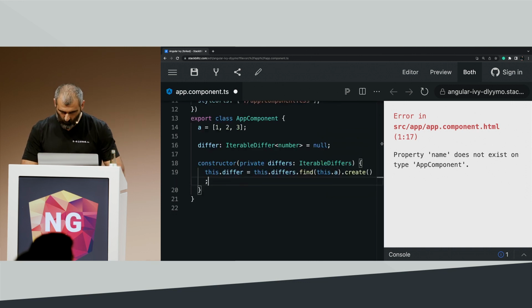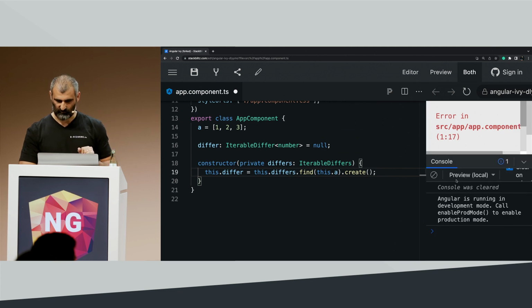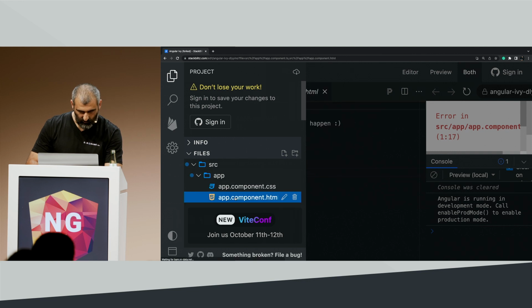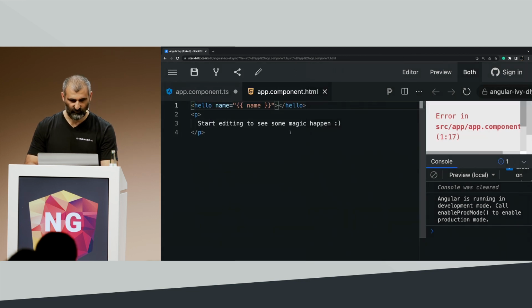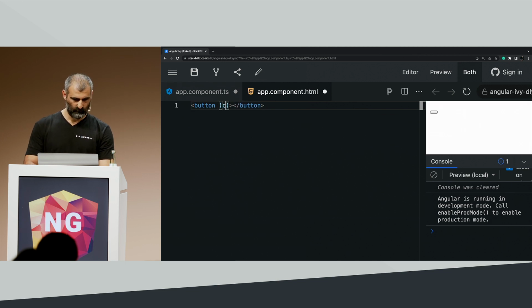You know what? We don't need all this, so maybe we can expand it as well. Awesome. I just need the HTML file, and let's get rid of it. Great. Now, let's add the button, and with my button, I'm going to bind to the click event and pass the click function.